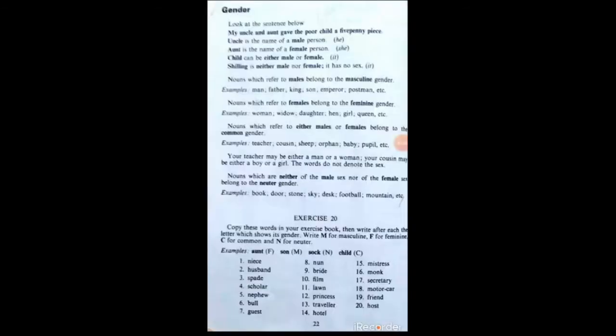Your cousin, shopkeeper. It is not mandatory to show their gender. So these belong to the common gender. Examples are teacher, cousin, sheep, orphan, baby, pupil. These words are used commonly with both male and female. Last, nouns which are neither of the male sex nor of the female sex belong to the neuter gender. In neuter gender we have book, door, stone, sky, desk, football, mountain, etc. There is no male or female.